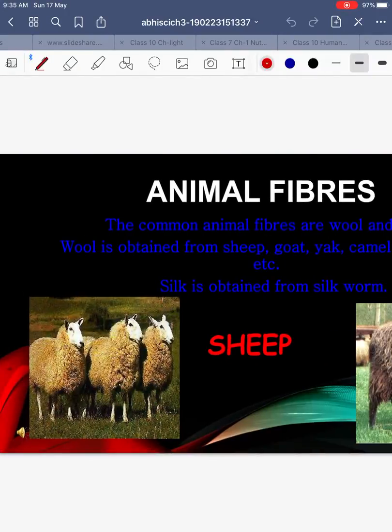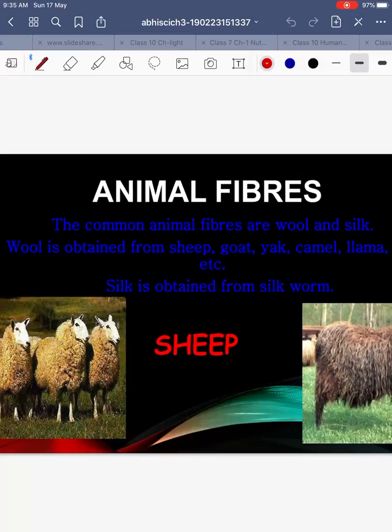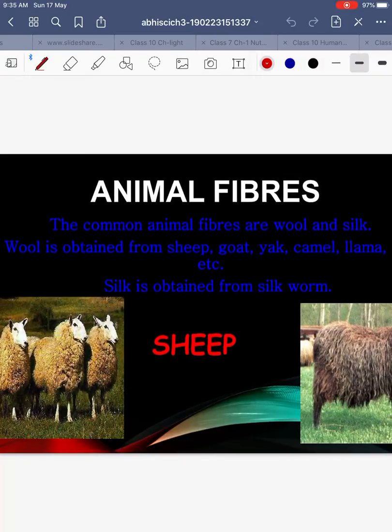So, animal fiber is the fiber which is obtained from animals, and these are natural fibers. In class 6, we had read about natural fibers and synthetic fibers. In natural fibers, we told you we can obtain fiber from plants, and even from animals, like cotton and jute. These are plant fibers.